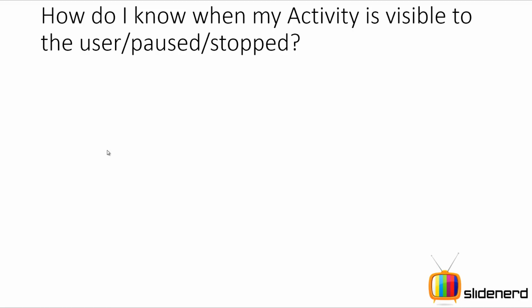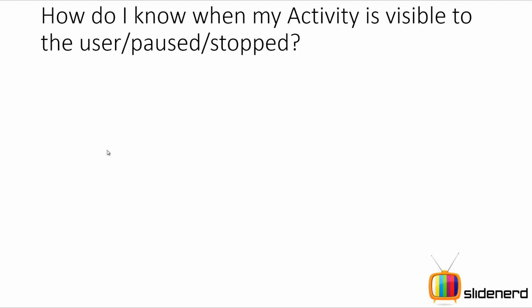So how do I know whether my activity is visible to the user, paused or stopped? Now why am I asking this question? Now think about this. There are only two things that happen. Either the user is using your app or the user is not using your app, right? Now my question to you is this: you're downloading some kind of file from the internet. Let's say you're downloading some GPS coordinates for your location tracker application. If the user is not using your app currently, are you going to download those locations? This is my first question. You're not going to download, right?